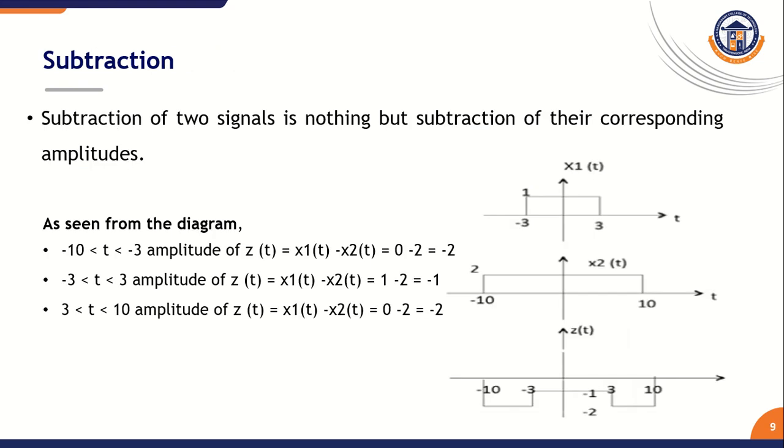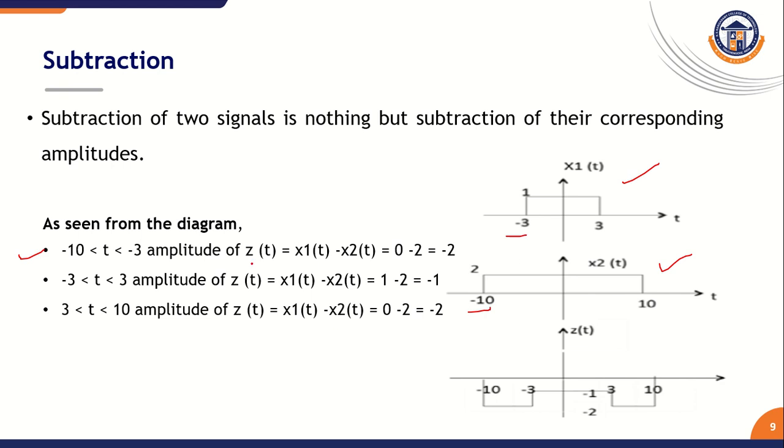Let us discuss the concept of subtraction on signals. What do you mean by subtraction? Subtraction of two signals is nothing but subtraction of their corresponding amplitudes. So this is our given signal x1 of t. This is x2 of t. Now we need to subtract both signals. First we look at the time values of both signals. From this given signal we categorize our time value from minus 10 to minus 3.